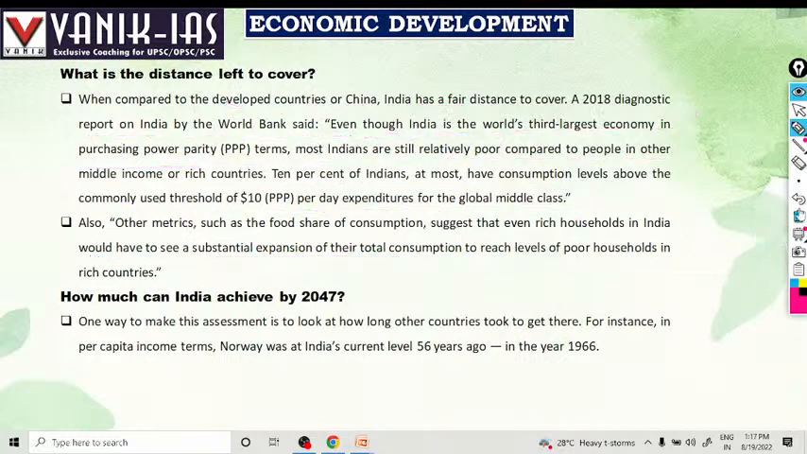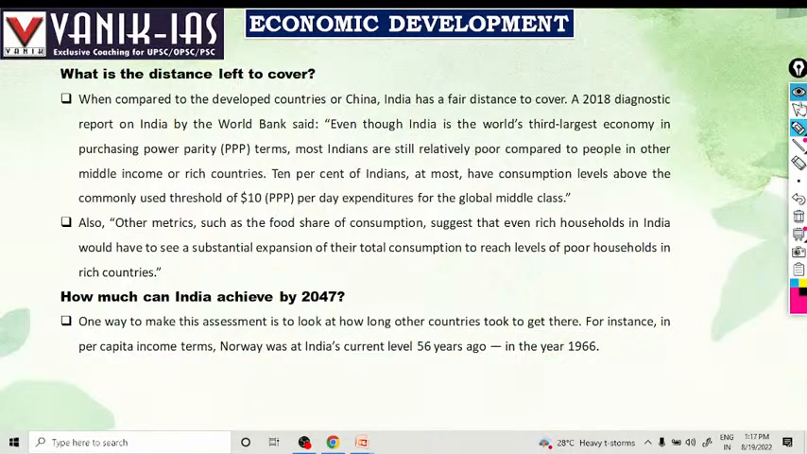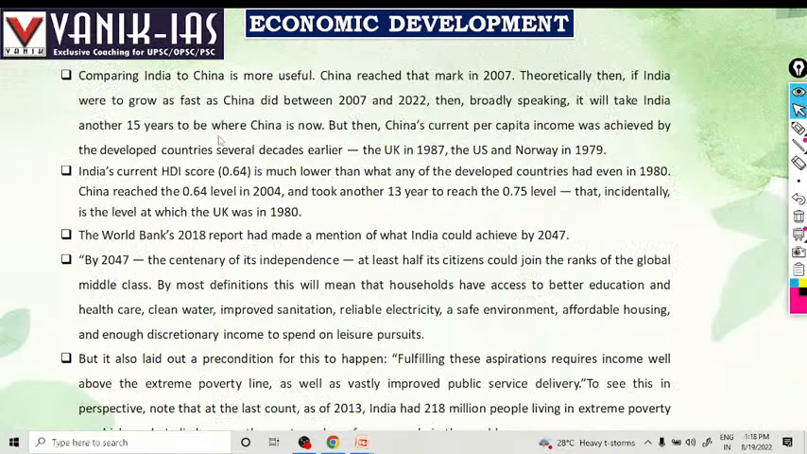How much can India achieve by 2047? One way to make this assessment is to look at how long it took other countries to get there. For instance, in per capita income terms, Norway was at India's current level 56 years ago, in 1996. So it will take time for India. We'll see how much time it will take India to become a developed country.